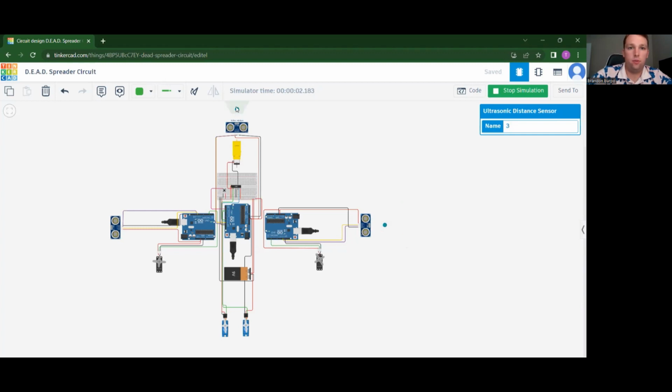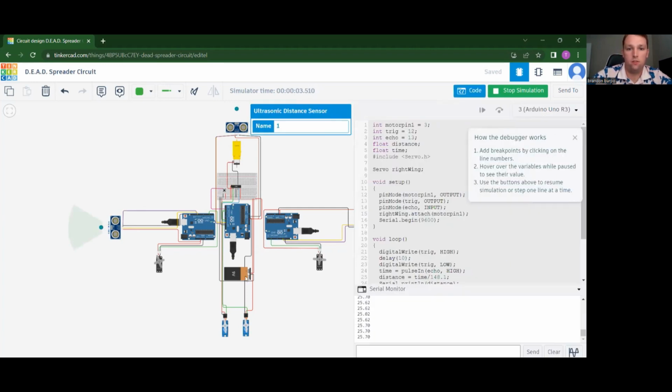And that is the same for every single distance sensor. As you can see, these are turning down here in order to avoid collision from the front. And then this is turning to avoid collision from the left side. And if you bring it back outside of that 12 inches, then the servo motor will return to normal and continue flying straight. That is the same for all of the servo motors and distance sensors.